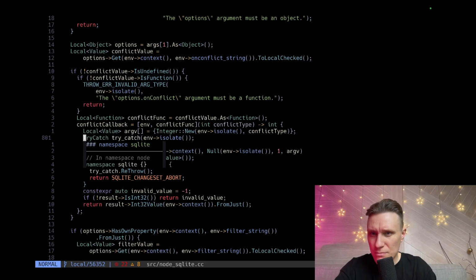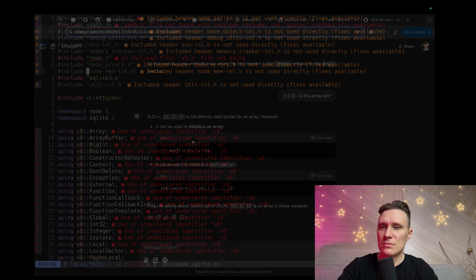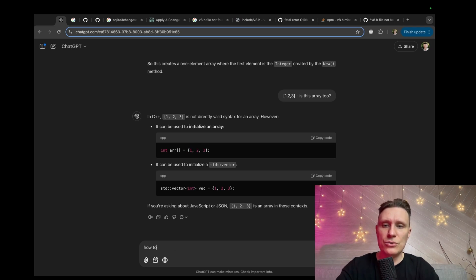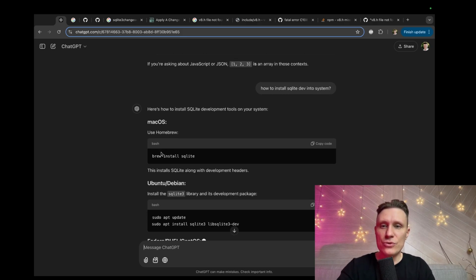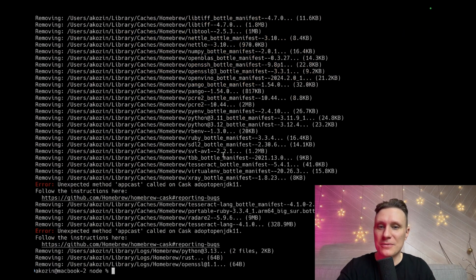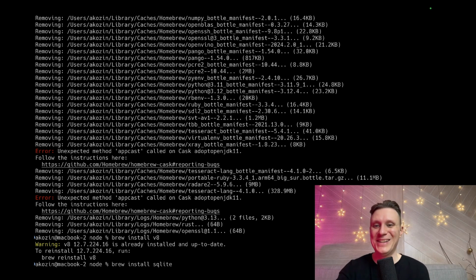Namespace SQLite. Namespace SQLite. I believe I don't have SQLite installed. Do I need to install SQLite? How to install SQLite dev into the system. Who knew? Brew install SQLite. Upcast. I don't know what upcast is. Let's try again. Yay, it works. Let's try this one.